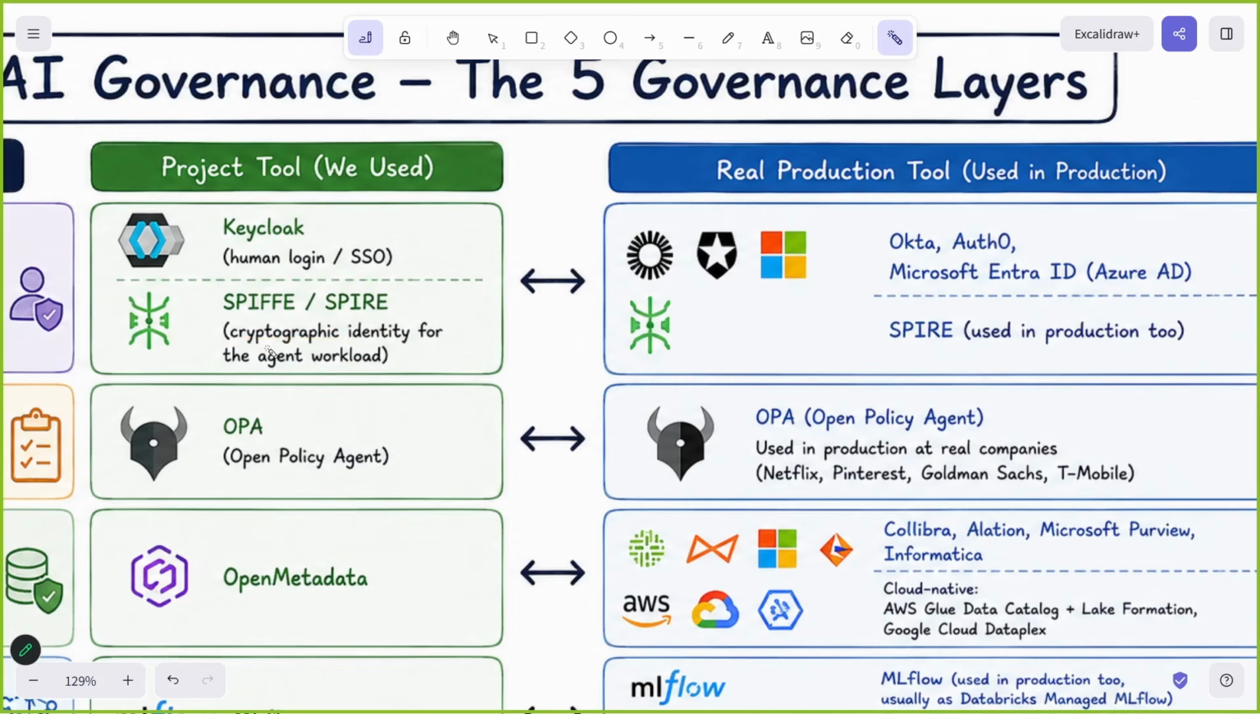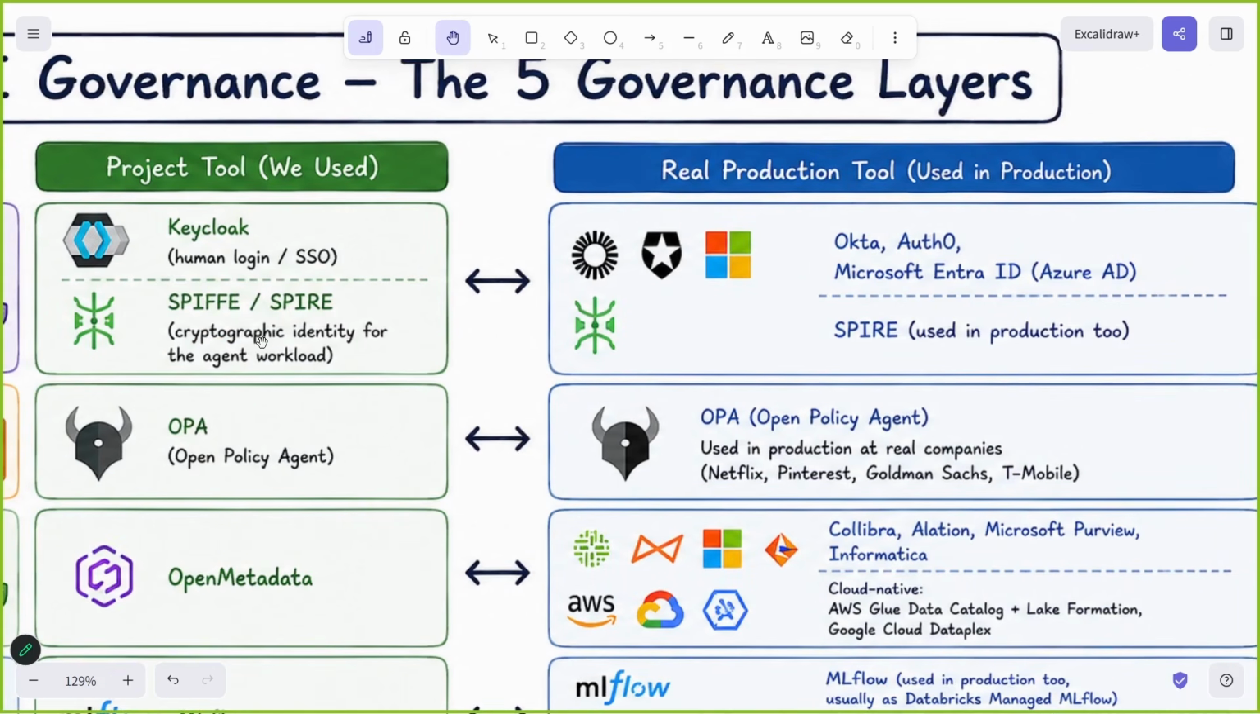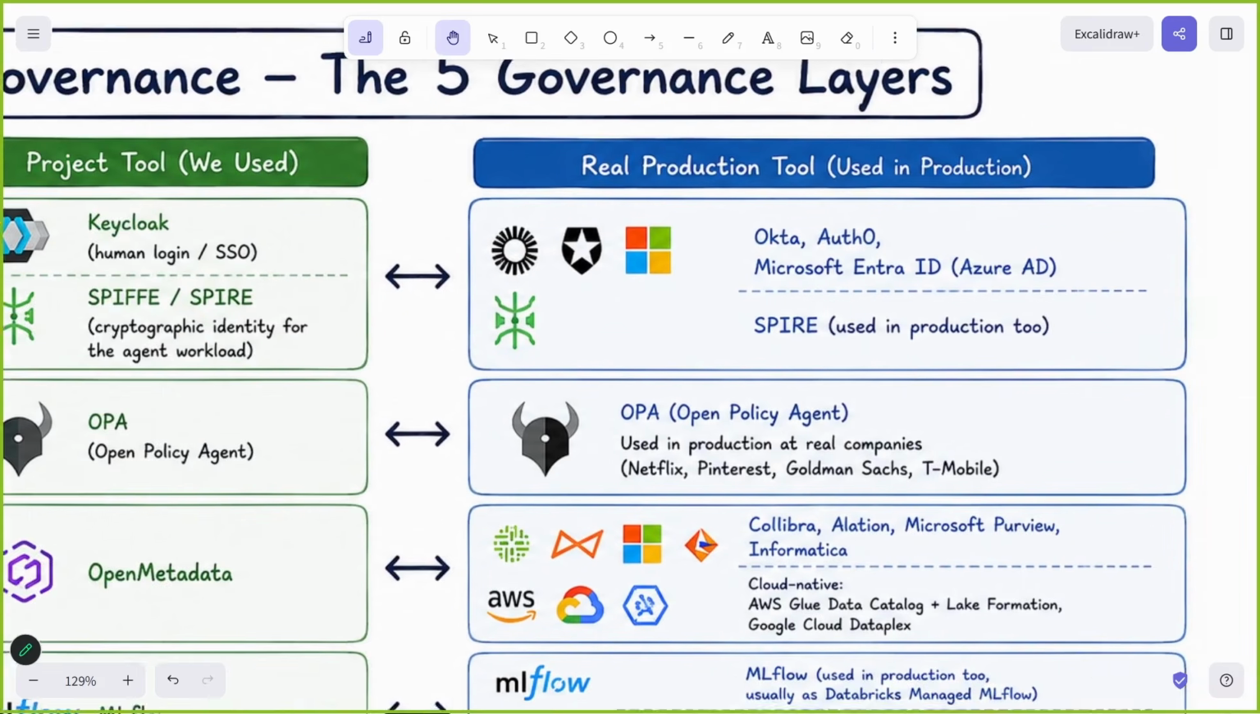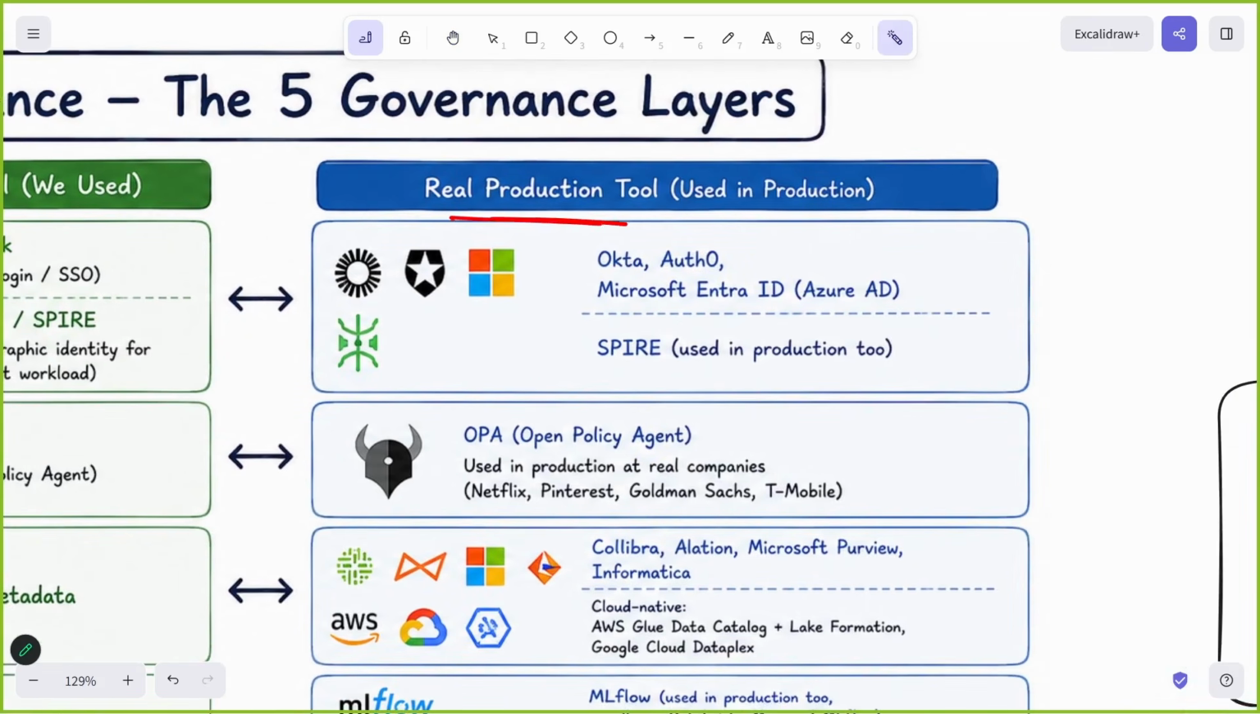Which means the moment the user has come into the picture, the moment the agent has come into the picture, we will encrypt this particular agent, so that now only this agent can enter our system. So we use SPIRE and Keycloak, open source free solutions. And when we talk about a real production tool, in production you use Okta, Auth0, Microsoft Entra ID. These are some services online, and SPIRE as well. For human login we use these, and for agents, SPIRE is also used in production.